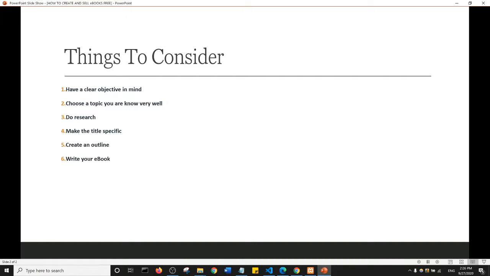Next, you begin the process of writing your ebook. All right, after you've written your ebook, you proofread and make sure that there are no errors or typographical errors and stuff like that, okay? And then it's important that you make your ebook appealing to the eyes. So you need to create and add visuals, and you need to design your ebook, okay?